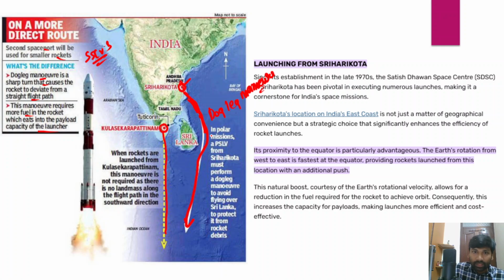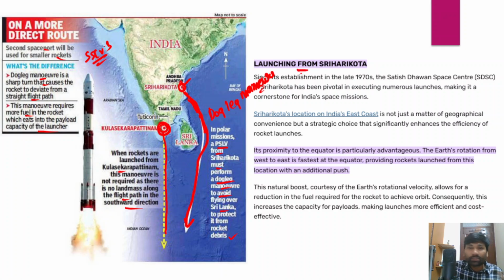In polar missions, PSLV from Sriharikota must perform this dog leg maneuver to avoid flying over Sri Lanka and to protect it from rocket debris. When rockets are launched from Kulasekarapattanam, this maneuver is not required, as there is no landmass along the flight path in the southward direction, and this is where Kulasekarapattanam is located in Tamil Nadu. I hope you have understood this.